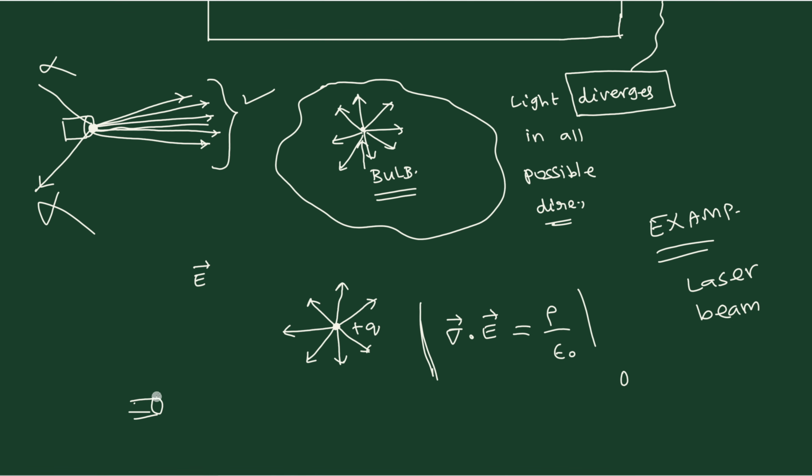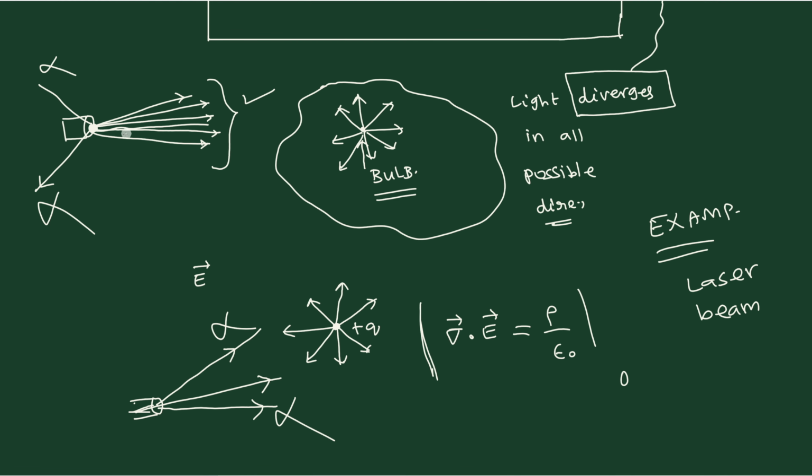So the light that is going to come from the laser beam will be going straight in one direction, that's all. Our conclusion is that we will have the laser beam only along a particular line, only one line. Will the laser beam come here? No, it will not come. Laser beam won't come here. Will the laser beam come here? No, it won't come. Laser beam comes only in a straight line.